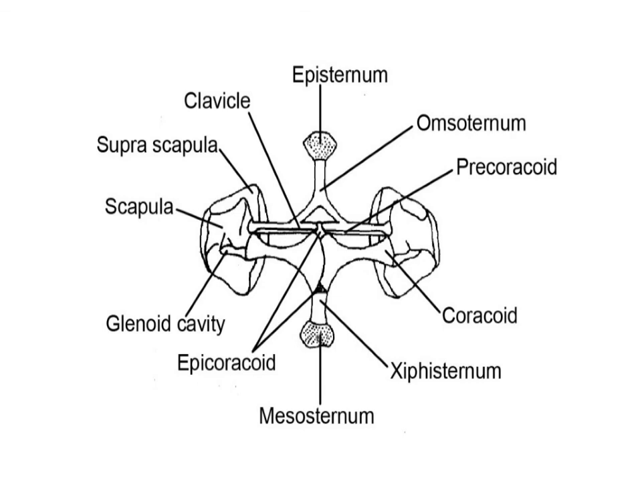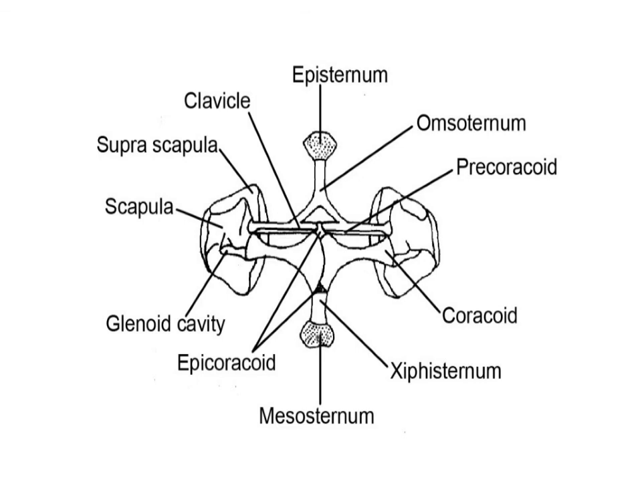The sternum is formed anteriorly of a cartilage bone which is known as the epicoracoid. The sternum is formed of the episternum, which is again a cartilage bone found on top. From the episternum extends an inverted Y-shaped structure which is known as the omosternum. The omosternum is inverted Y in shape.